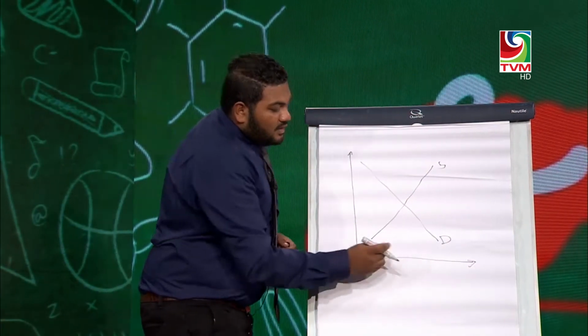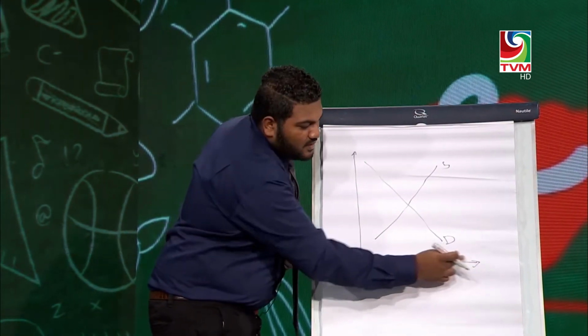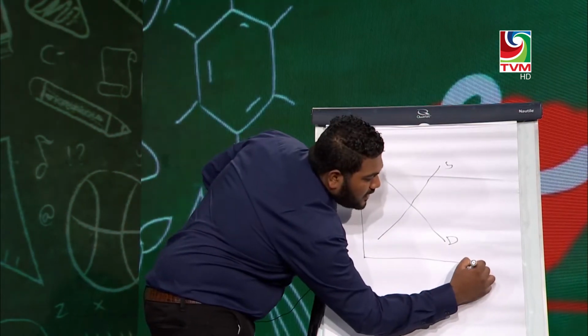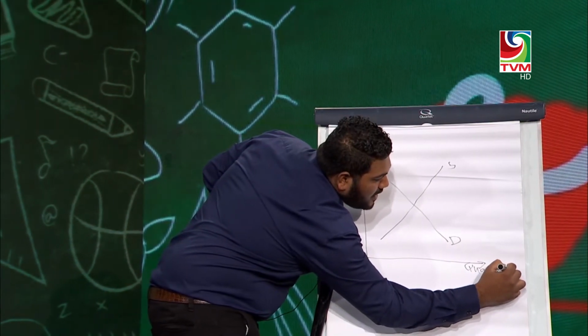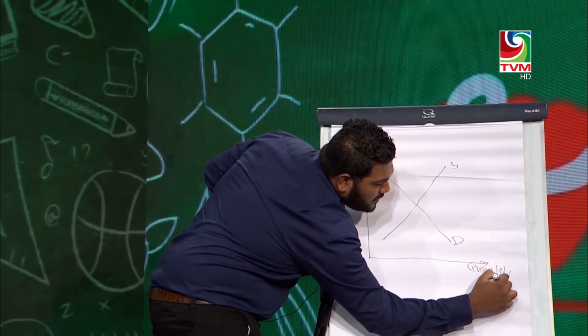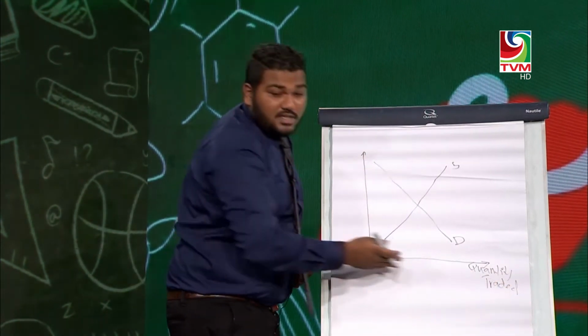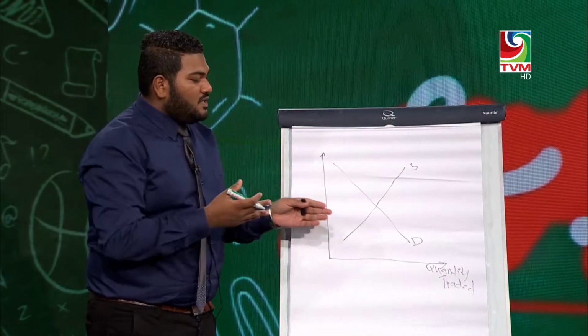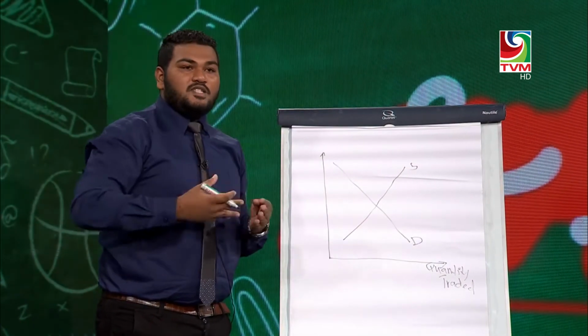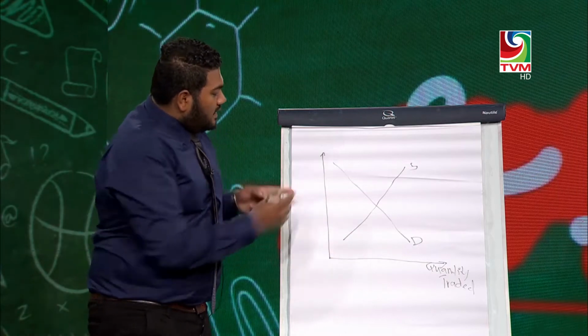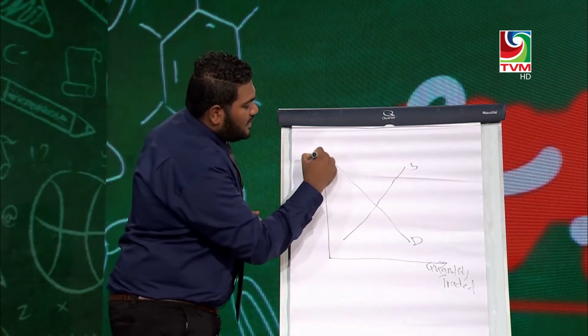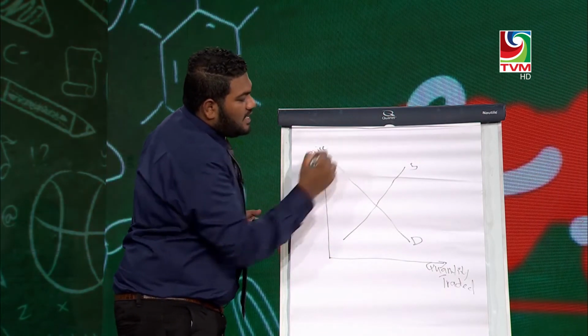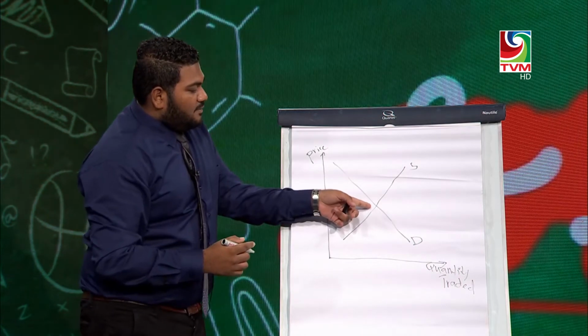Okay, so this horizontal line represents the quantity demanded and supplied, but in simple words, we can write the quantity traded here. Trading means buying and selling. So in simple terms, we are writing the quantity traded, that is buying and selling. And this vertical line represents the price of the goods and services. And here, this is the equilibrium price.